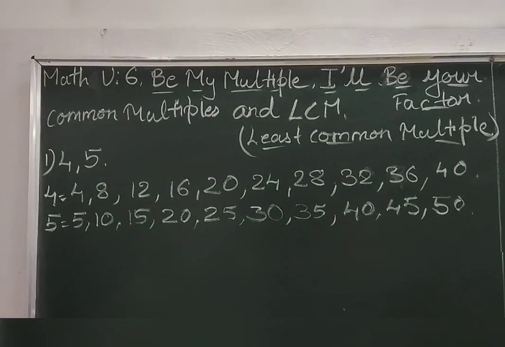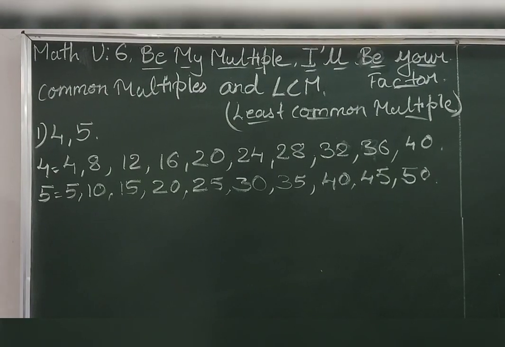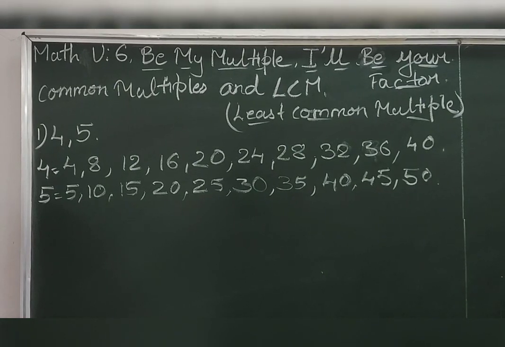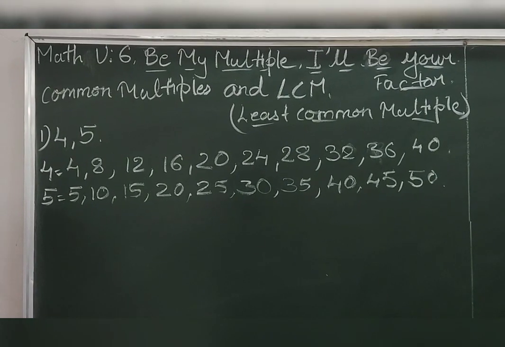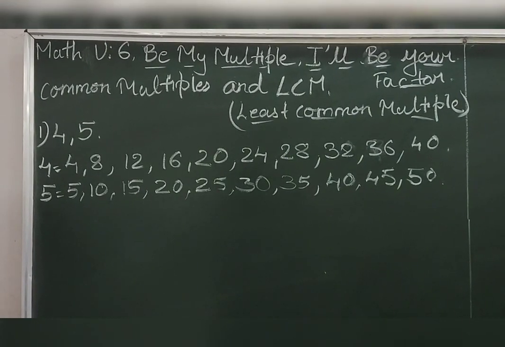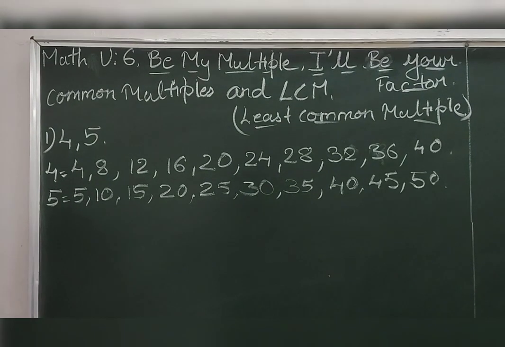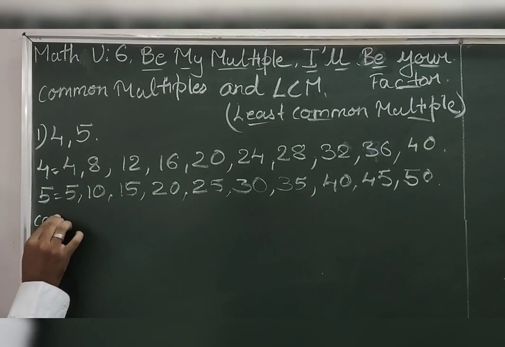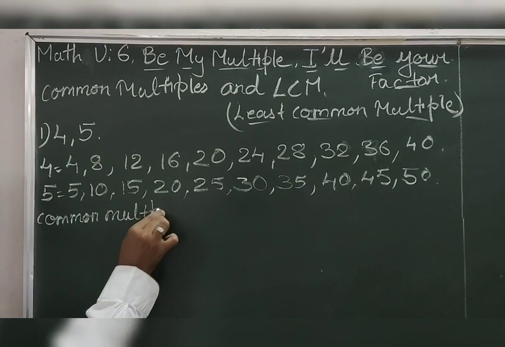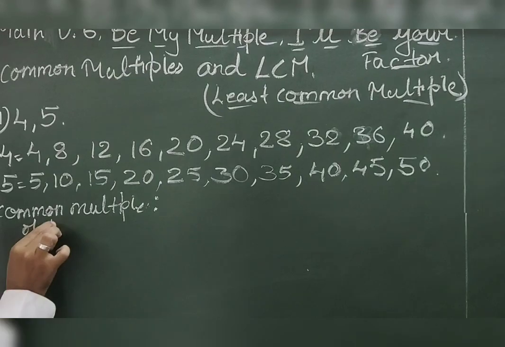Okay, students? So I have written the multiples of 4 and 5. Now students, we are supposed to find out the common multiples. Common means the multiple which is there in 4 also and which is there in 5 also. Means the common multiple which is in both, which is the multiple of 4 also and the multiple of 5 also. Now let's find out that. Common multiple of 4 and 5.